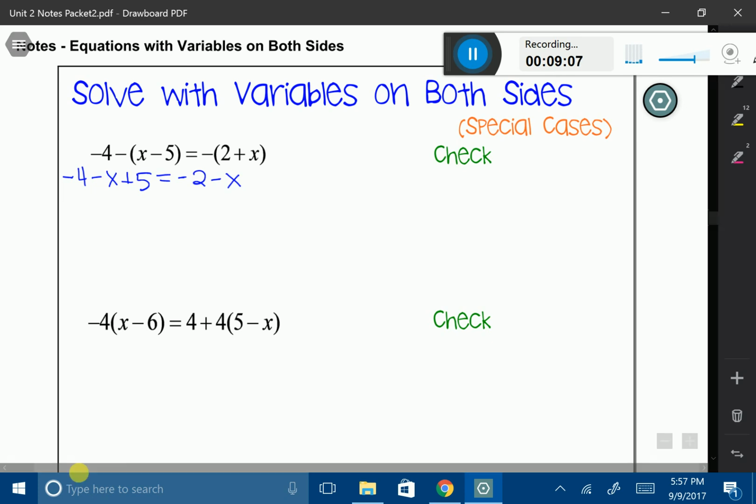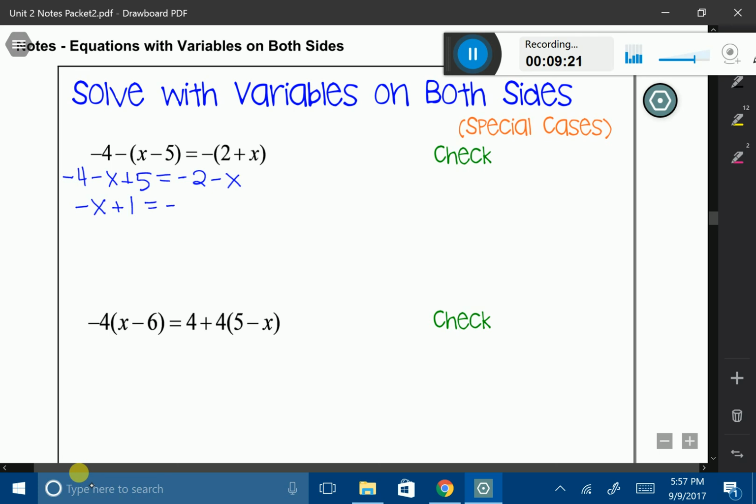But I'll be honest, if I look at the left-hand side, I actually have some combining to do. I can combine my negative 4 and 5, so I'm going to go ahead and do that. Anytime you have an opportunity to condense the problem, you should do so.